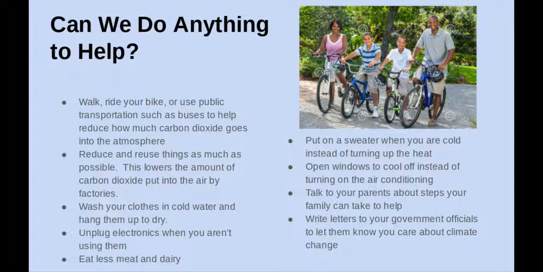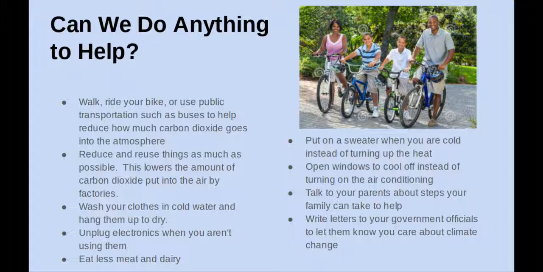Another tip is to wash your clothes in cold water and hang them up to dry. Also, remember to unplug electronics when you aren't using them. Another way to help is to eat less meat and dairy. Also, put on a sweater when you are cold instead of turning up the heat. Open windows to cool off instead of turning on the air conditioning.